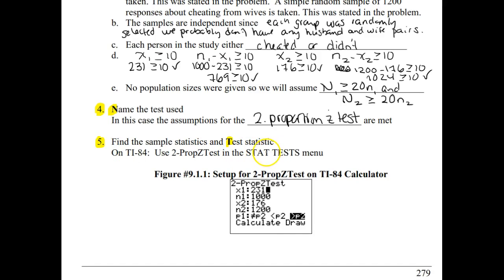All right, so step 5 is the test statistic, and so for that we also look at just the statistics before we look at the standardized ones. And again, we can either use the calculator or StatCrunch to get those. So on the TI-84 we would go into the 2-PropZTest screen, so we'd hit stat and arrow over to test and scroll down to find 2-PropZTest, and we would enter all of our sample information. So 231 out of 1,000, 176 out of 1,200, and we would highlight we want to test that p1 is greater than p2, and then we would hit calculate.